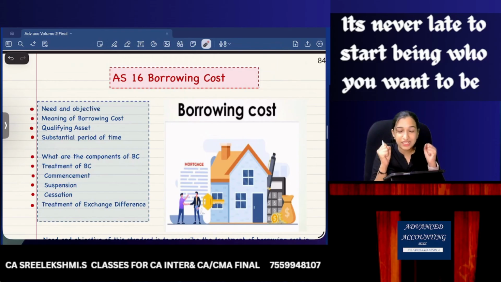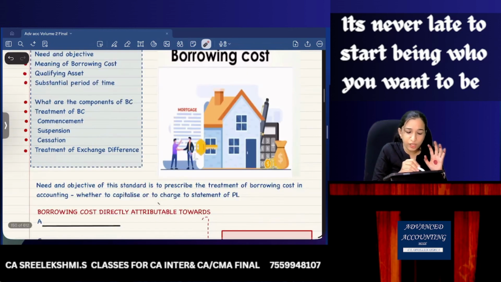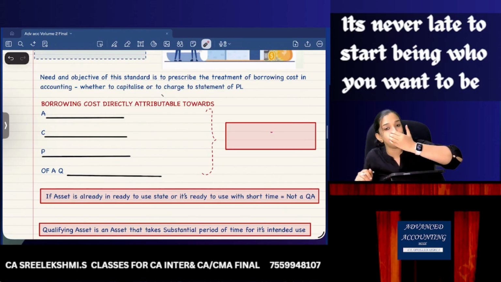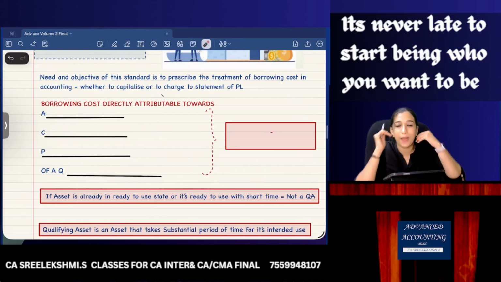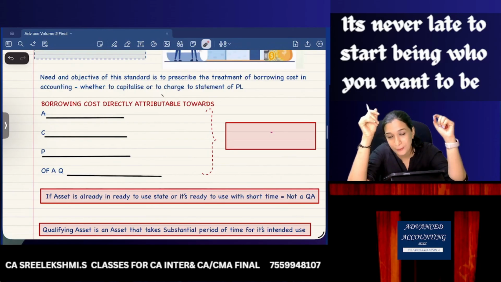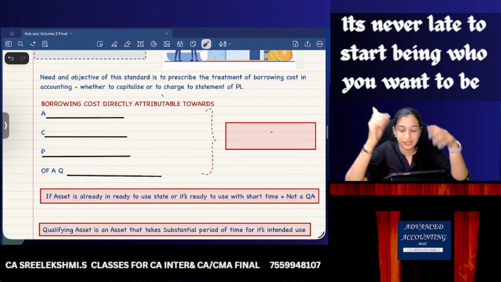Starting with, let's all study together, need and objective. Need and objective of the standard is to prescribe the treatment of borrowing cost, whether to capitalize or to charge to statement of P&L. Whether this interest to be capitalized or whether this interest to be charged to P&L. So when to capitalize? So study with me. Because it is accounting standard, you need to exactly try to write the lines given in the standard. So take an effort and study.